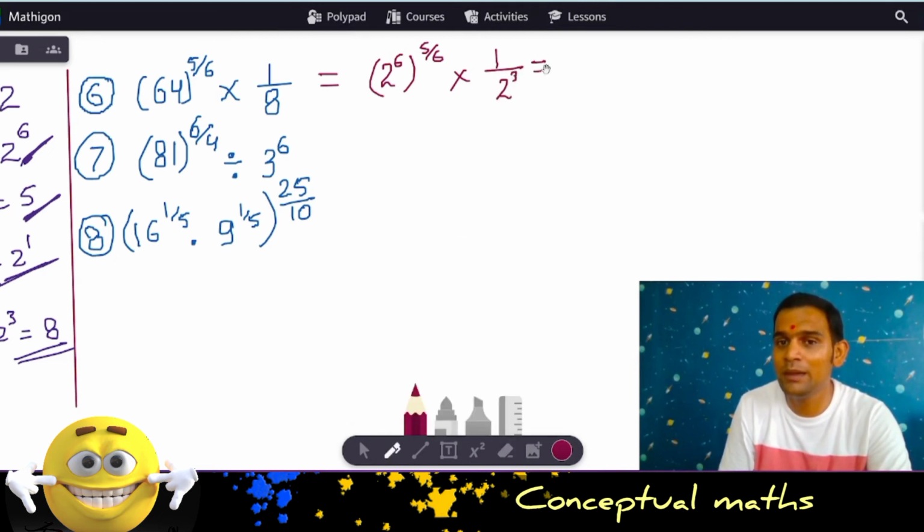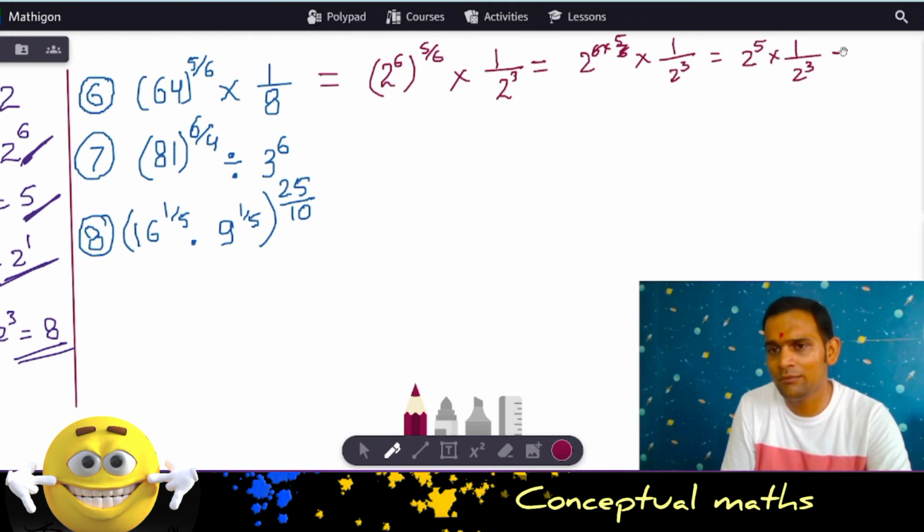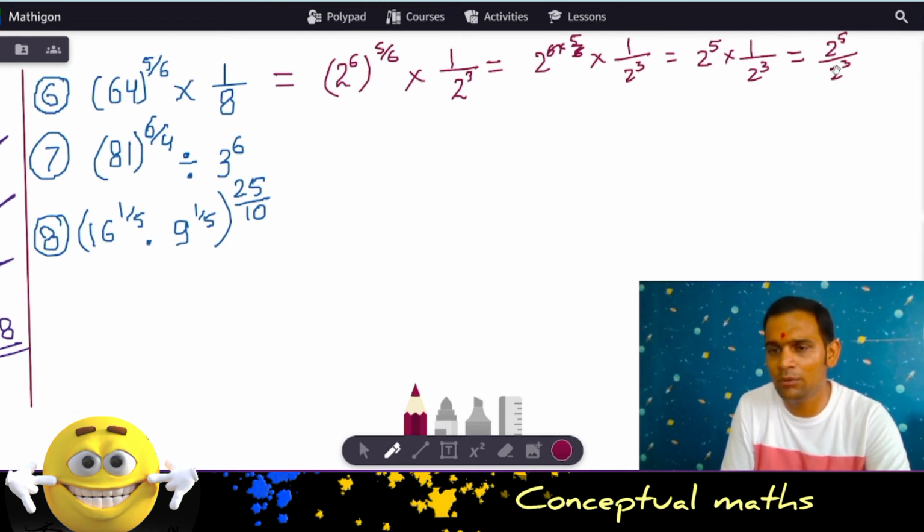Since we have to make the bases same and operate on the powers, we are trying to do this. So 2 to the power 6 times 5 by 6. So 6 and 6 get cancelled, multiplied by 1 by 2 to the power 3. So I get 2 to the power 5 multiplied by 1 by 2 to the power 3. Now they are in division, obviously. So when you proceed further, it can be written as 2 to the power 5 divided by 2 to the power 3. As you can see, it becomes the normal laws.